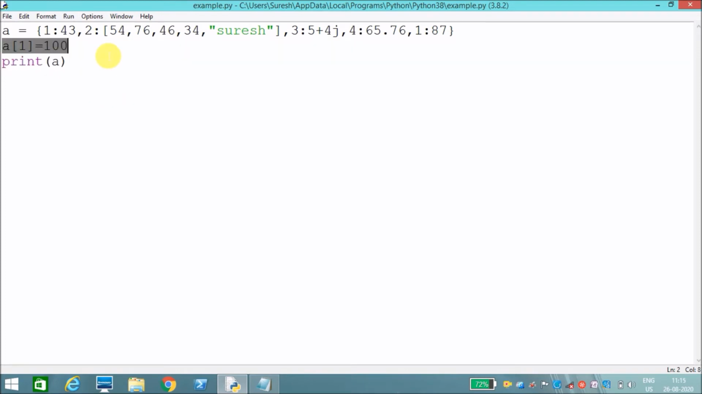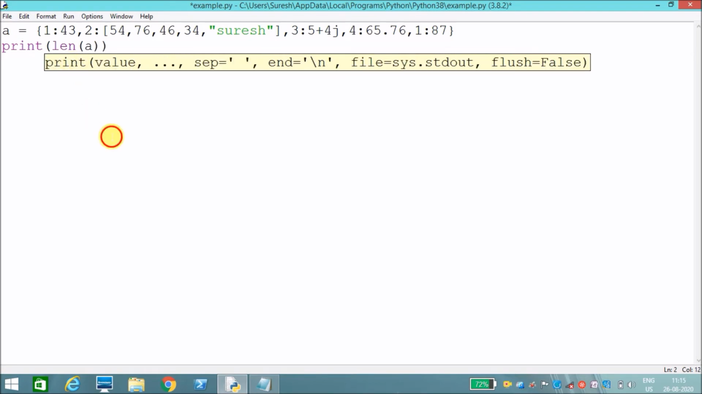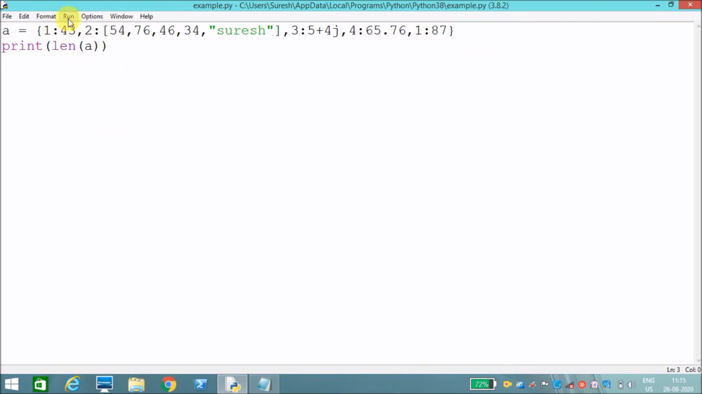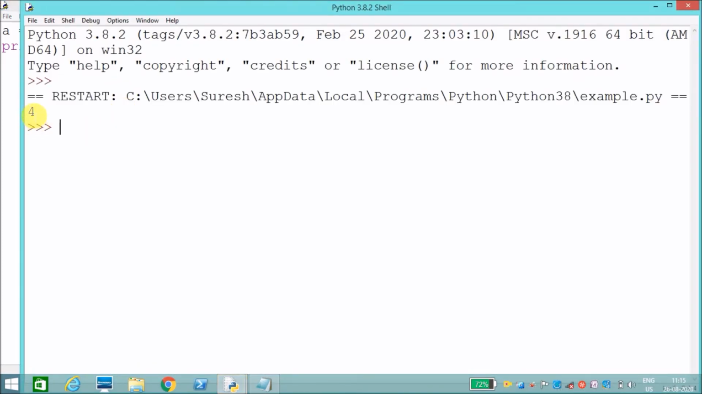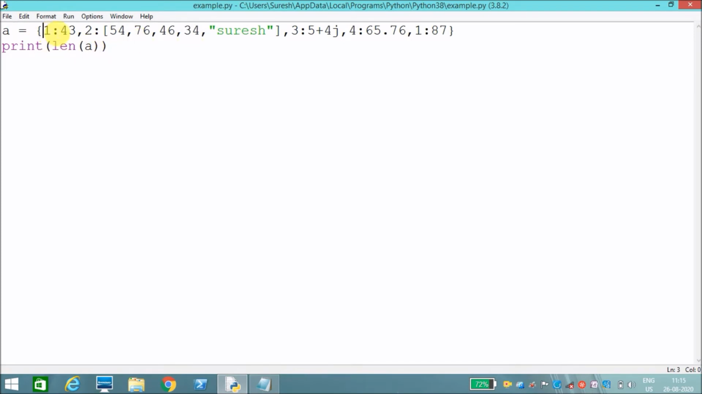Then how to find the length of the dictionary? There is a function called len, and we can pass the dictionary as the argument, then it will give the length of my dictionary. See, the length of my dictionary is 4. It will count the keys, not values. 1, 2, 3, 4. It won't add this one because it is the same key, it is replaced with 1.